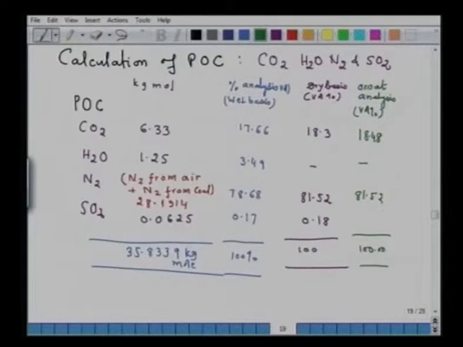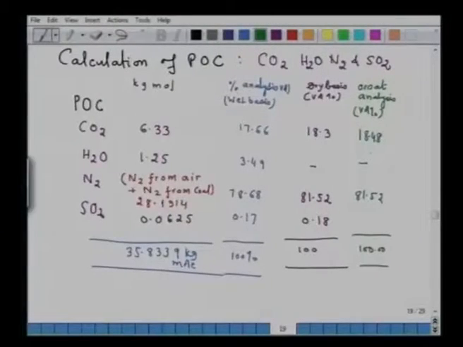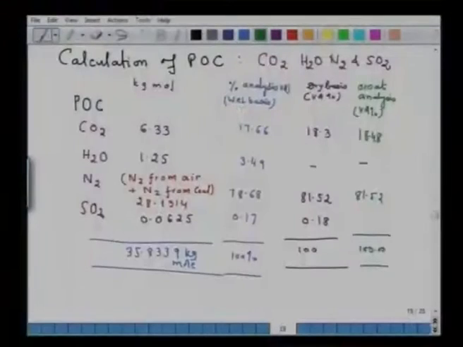Now, you have noted here that on the dry basis the volume of CO2 was 18.3, whereas in Orsat analysis it becomes 18.48. What does it mean? As I said, separate SO2 analysis is not done in case of Orsat analysis. So, what I have done? I have added 18.3 and 0.18, that becomes 18.48.